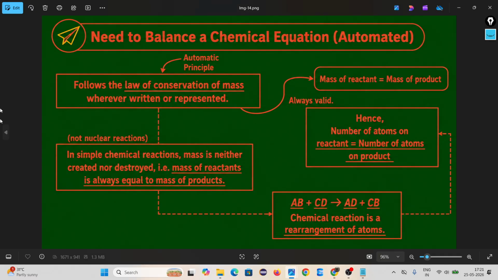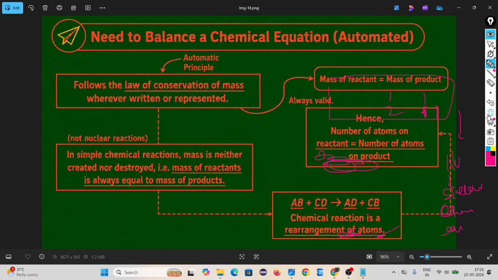Before this, first we have to understand what is the need of balancing a chemical equation. Look, every chemical reaction follows the law of conservation of mass.